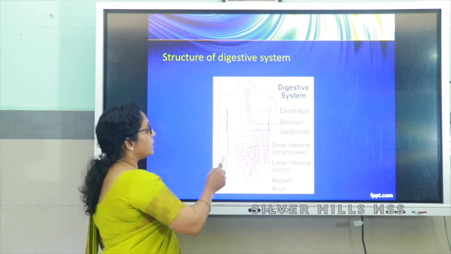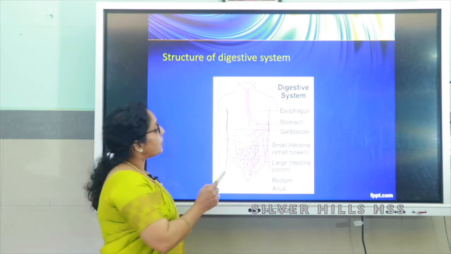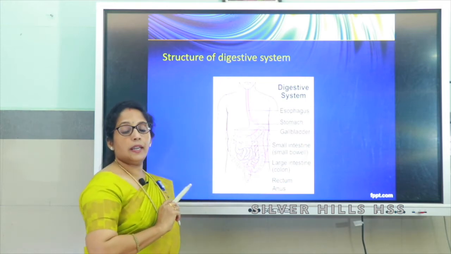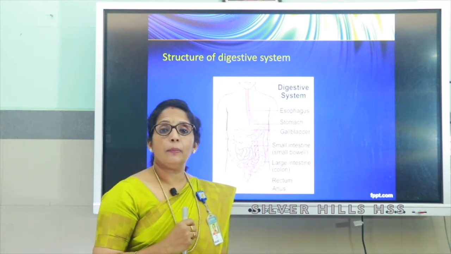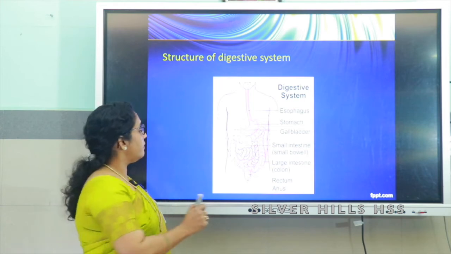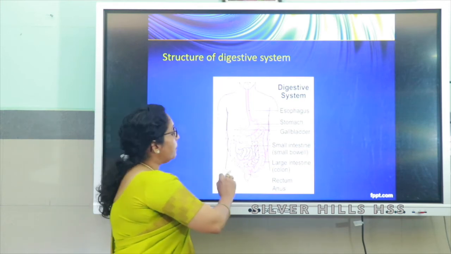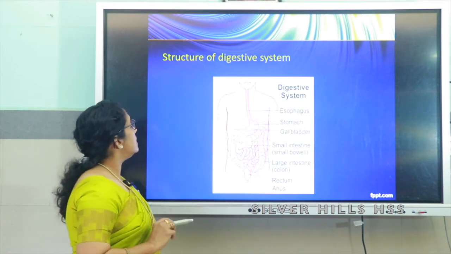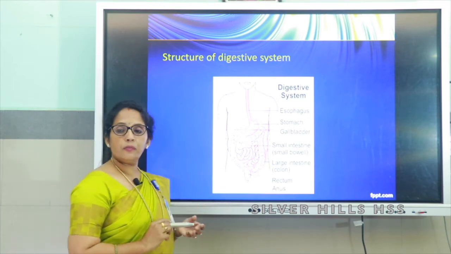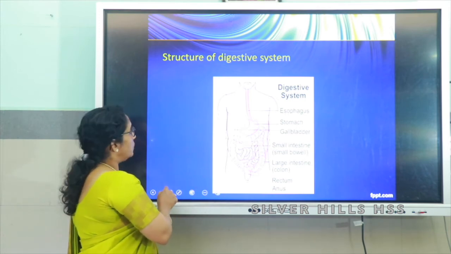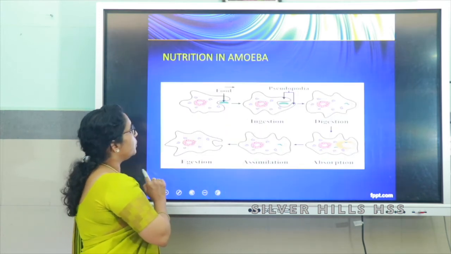Then what happens to the undigested food? All the undigested food will be passing to the large intestine, and the water will be absorbed and all the solid waste will be stored in the rectum and removed through the anus. This is the working of the digestive system. This is all about the nutrition in human beings.